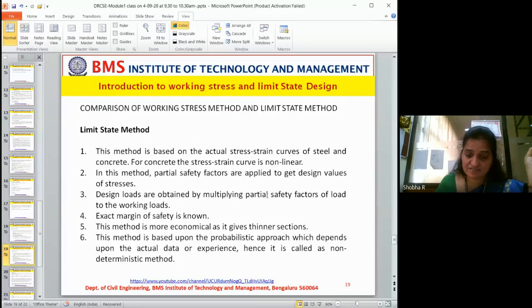These are partial safety factors. Exact margin of safety is known. This method is more economical as it gives a thinner section. This method is based upon a probabilistic approach, which depends upon actual data or experience. Hence, it is called a non-deterministic method.